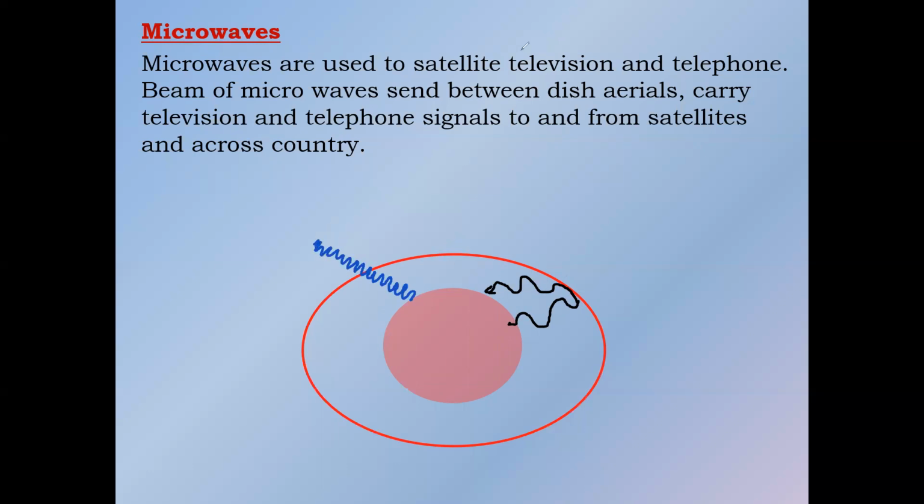So if we want to use microwaves for communication, we need a satellite. A satellite detects these microwaves and resends them back to the earth, and we can use that for communication.